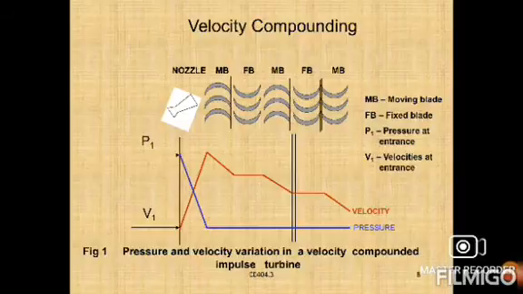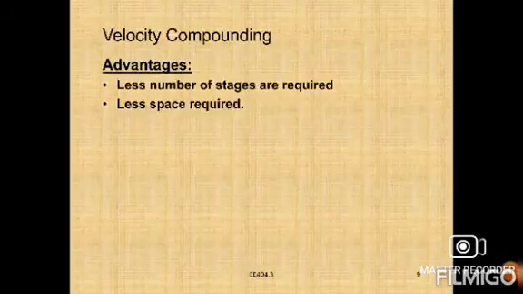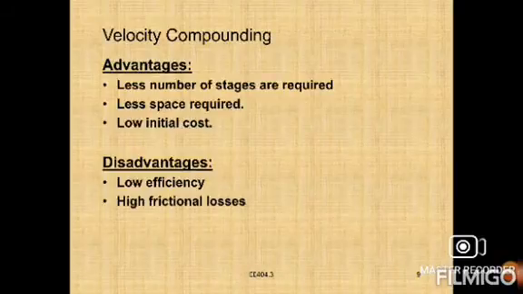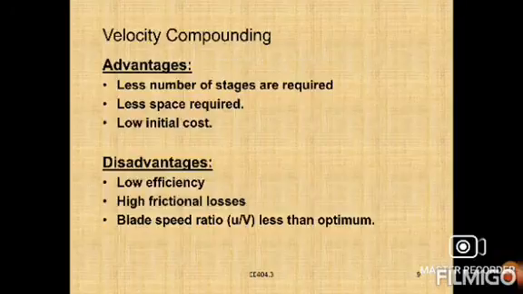It is generally used in centrifugal compressors and small power generating units. So this is the explanation of velocity compounding. Next, what are the advantages of velocity compounding? The number of stages is few and it requires less space. Initial cost is low, and the system is reliable and very easy to start.